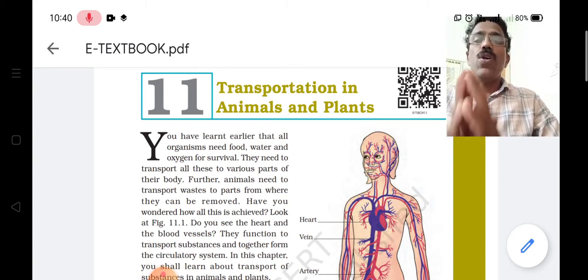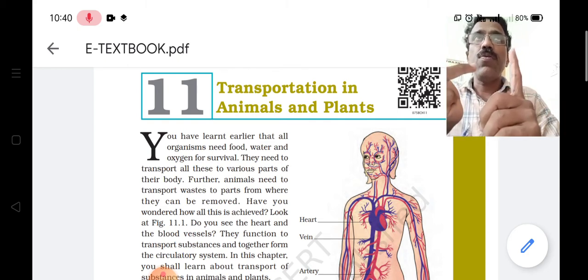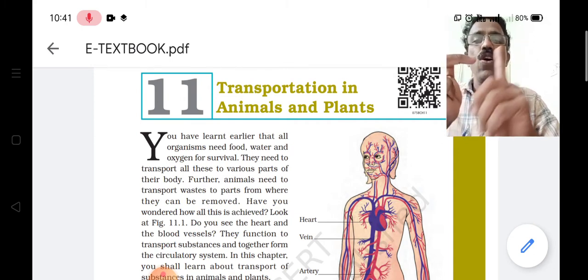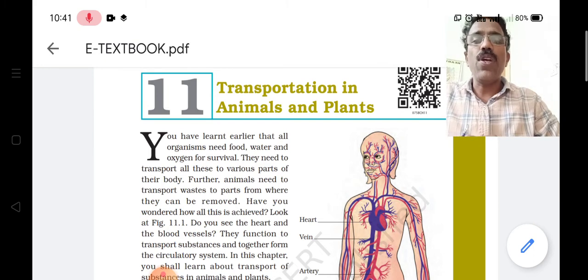അതിൽ നമ്മൾ പഠിച്ചു the cellular respiration we have studied, and the function of human kidney you have studied, the excretory system of human body. Okay, so here we have to understand this: when the cellular respiration takes place, the energy is produced from the glucose molecules, and for that oxygen is needed, food materials are needed, and these food materials and oxygen must reach every part of our body.